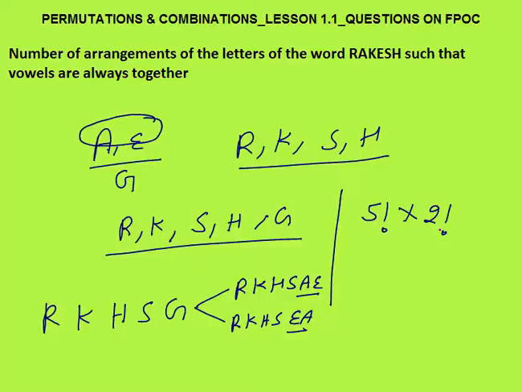Where does this 2 factorial come from? Because we have to consider the arrangement within G. G contains 2 letters A and E. These 2 letters can be arranged in 2 factorial ways. So the answer is 5 factorial into 2 factorial.